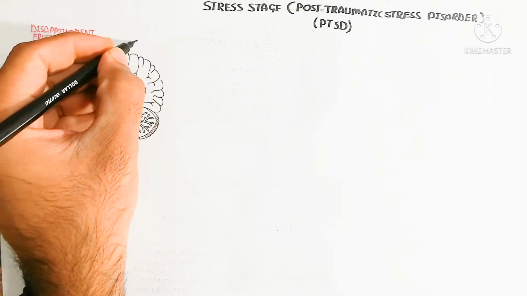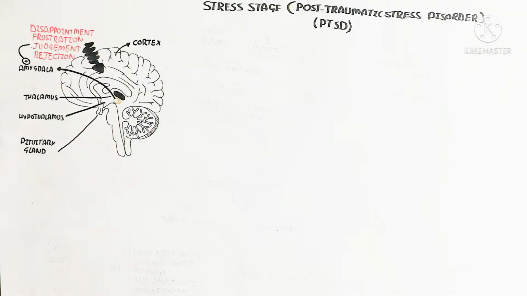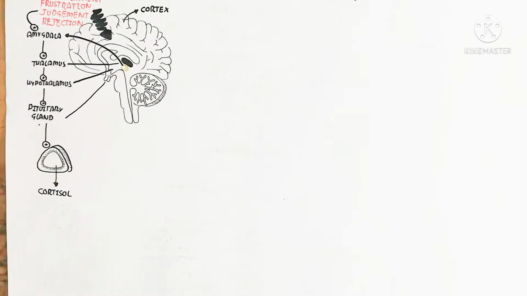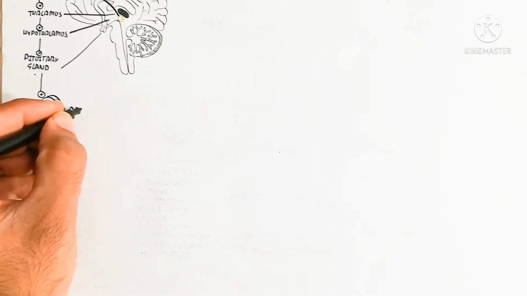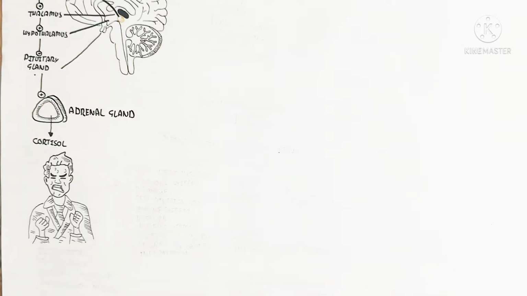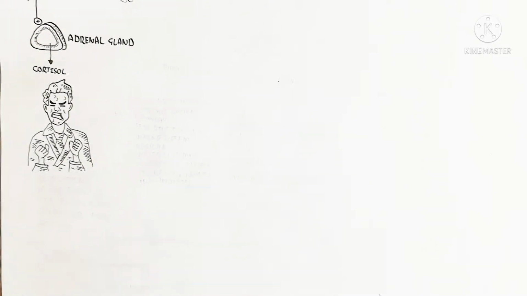This will go into the cortex, and after the learning process it will stimulate the amygdala, then the thalamus and the hypothalamus, to stimulate the pituitary gland. This pituitary gland releases a hormone to secrete another hormone in the endocrine adrenal gland, which produces cortisol. This cortisol is a stress hormone.